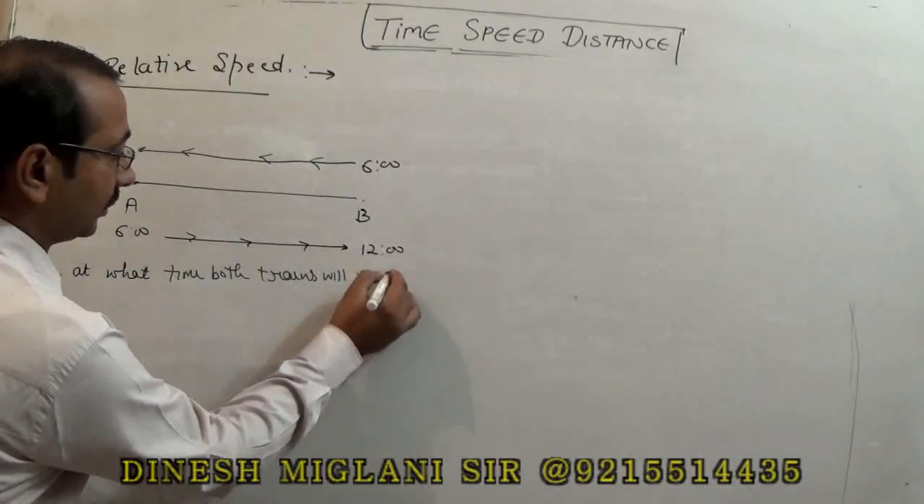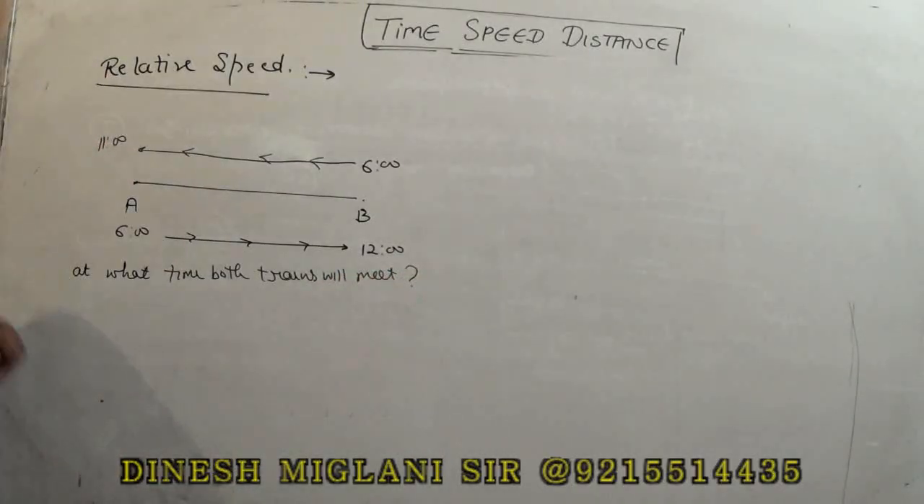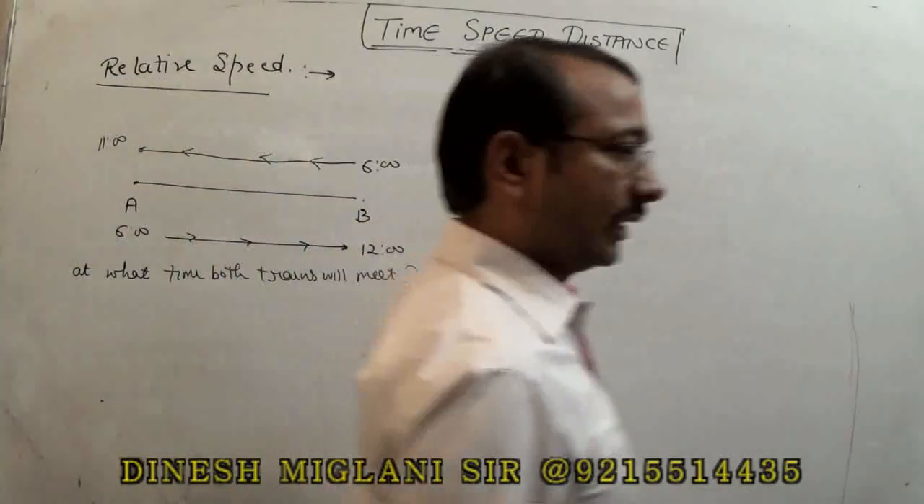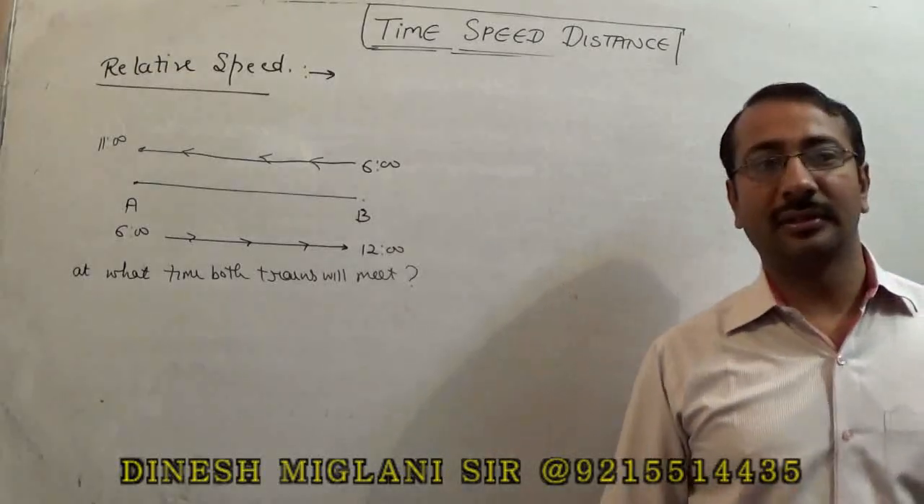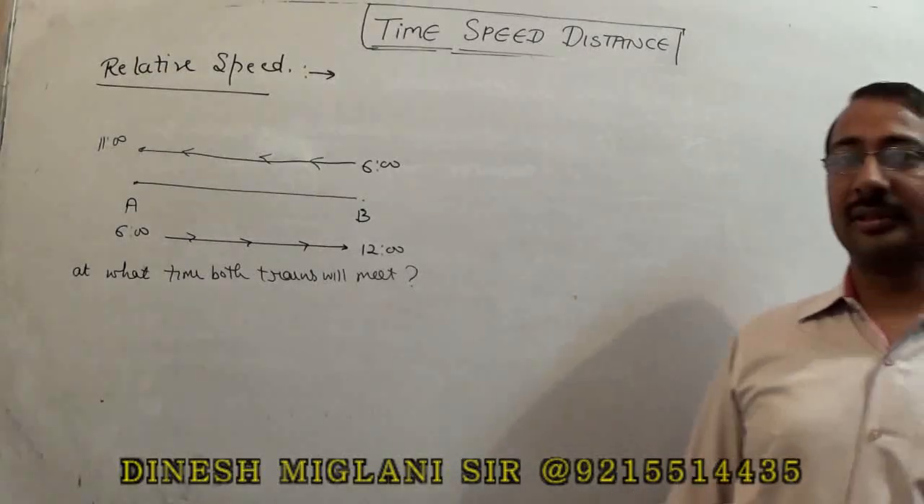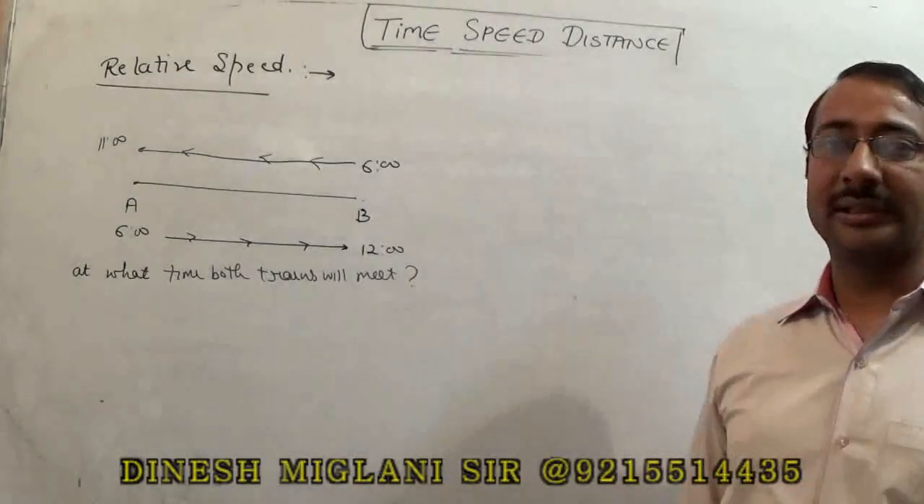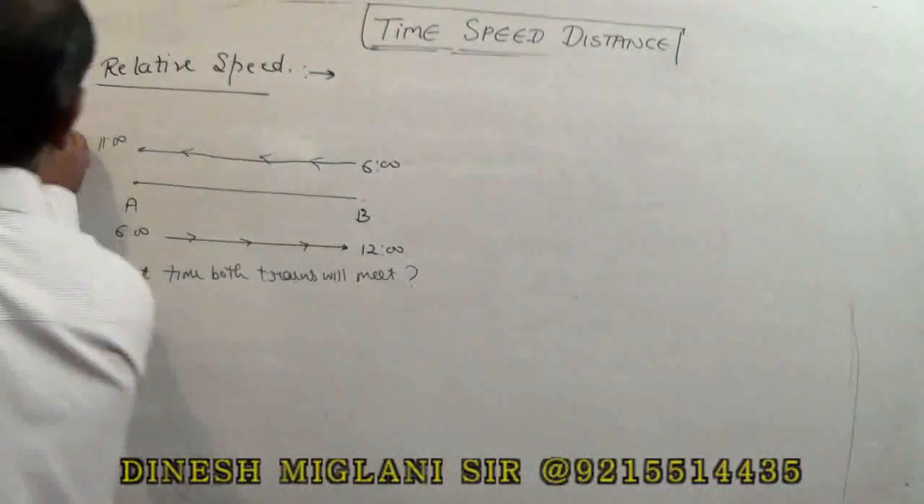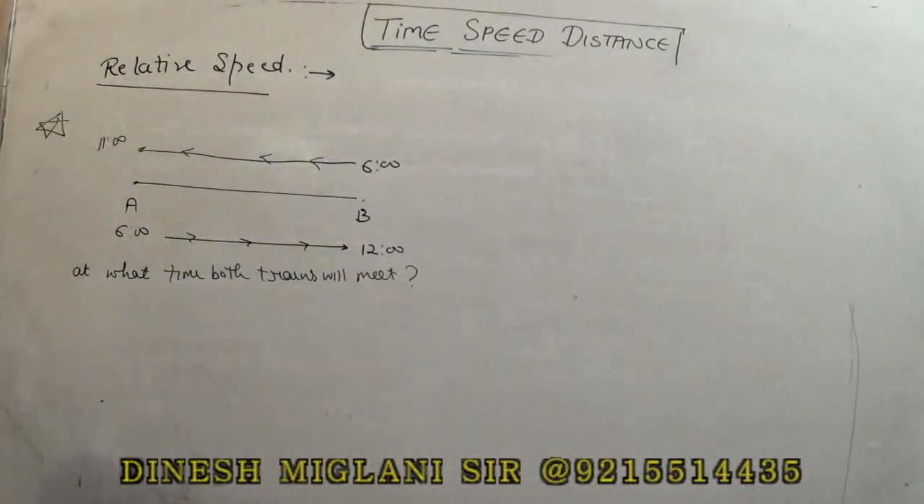This is our statement. We have to find the timing at which both trains will meet, and nothing is given to you. Neither speed is given, nor any distance is given. Only the time taken by the trains is given to you. Now when we start to answer this question, we have two approaches in these type of questions. First I will go with the traditional approach. Then I will start to solve with some smart work.